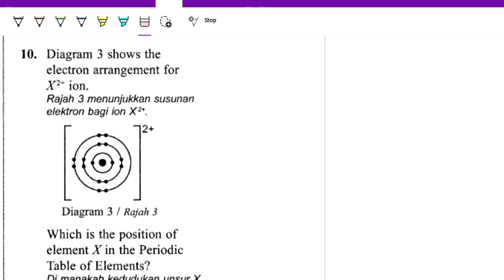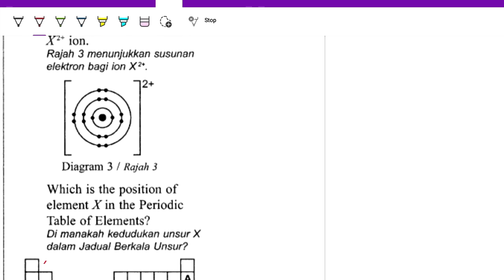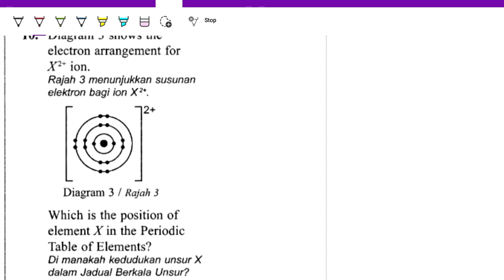Okay, question number 10. Let's see. The diagram shows the electron arrangement for the X2 plus ions. So which is the position of the element X in the periodic table? We look at this one. For the X2 plus ions, let's see what the electron arrangement is. It is 2, 8, 8.